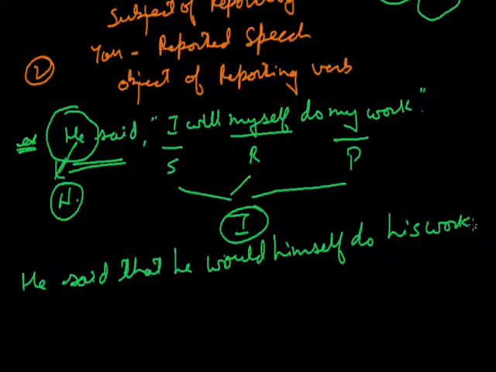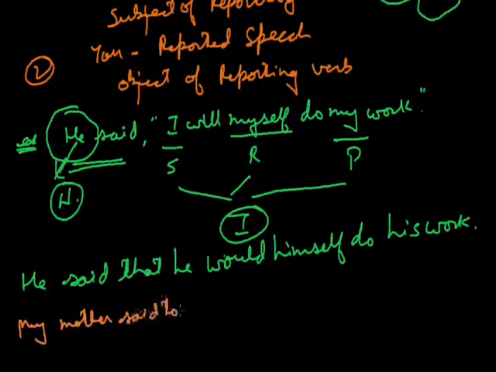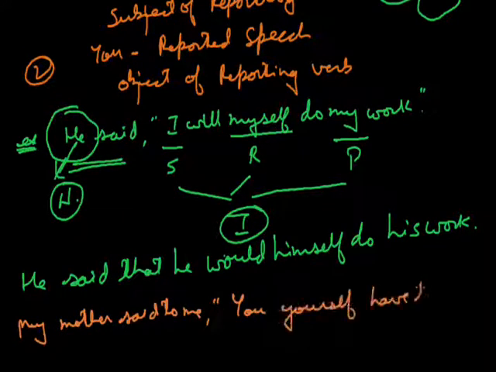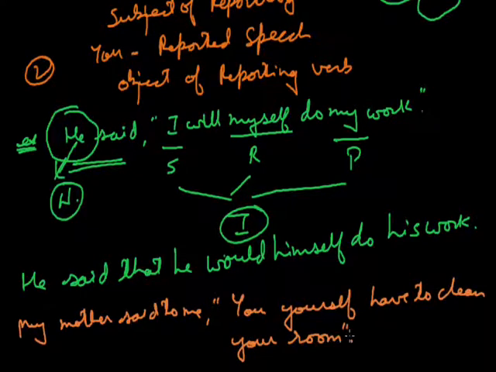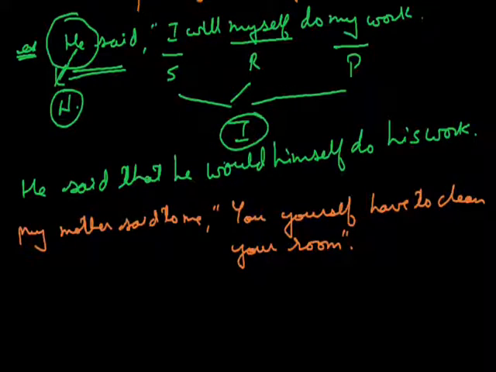Coming on to one more example. Suppose a sentence is given to us: My mother said to me, "You yourself have to clean your room." Now before we start, we will have to find out the persons over here. You is a second person, and it is in the nominative or subjective case.